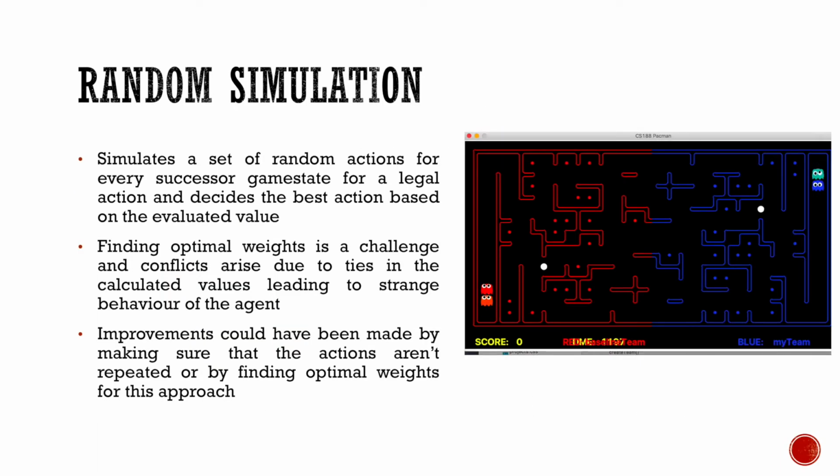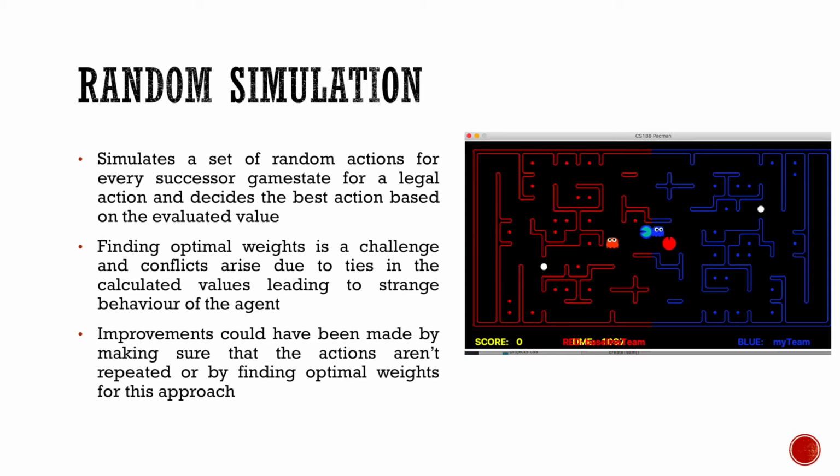This approach started off with the intent to implement Monte Carlo tree search, but took a turn and I implemented random simulation as it showed promising results. Both our agents are set to go all out offensive. The features and weights used in this approach were not optimal and could have been made better. This algorithm takes all possible actions into consideration and generates a game state. From this, a finite number of random actions are generated and a value is calculated for this game state. The maximum value is the favorable action and it is returned.